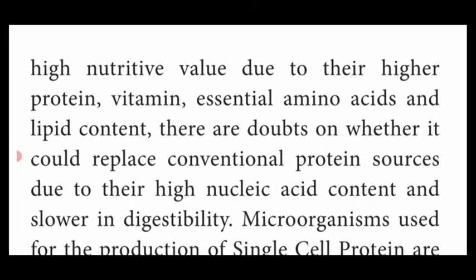So these food materials are doubled in quantity and meet the protein deficiency problem. They are used as an alternative source for protein deficiency due to the high nucleic acid content and also slower digestion.